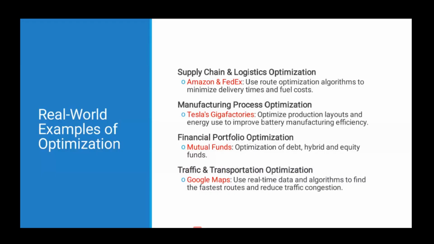These are few real-world examples of optimization. Supply chain and logistics optimization. Companies like Amazon and FedEx use route optimization algorithms to minimize the delivery time and fuel cost. Similarly, in manufacturing, process optimization can be done. An example is Tesla's gigafactories. Optimize production layouts and energy use to improve battery manufacturing efficiency.